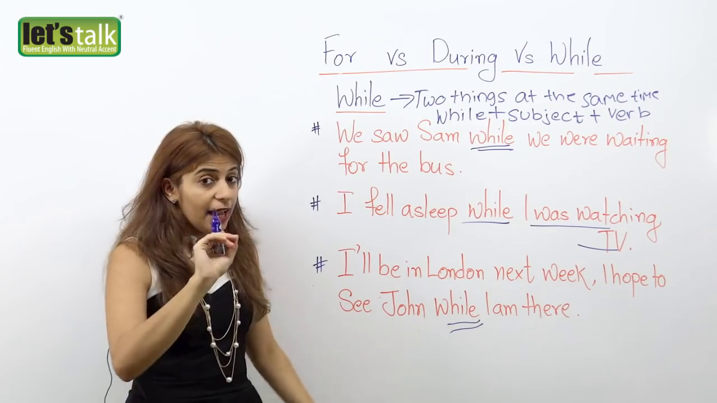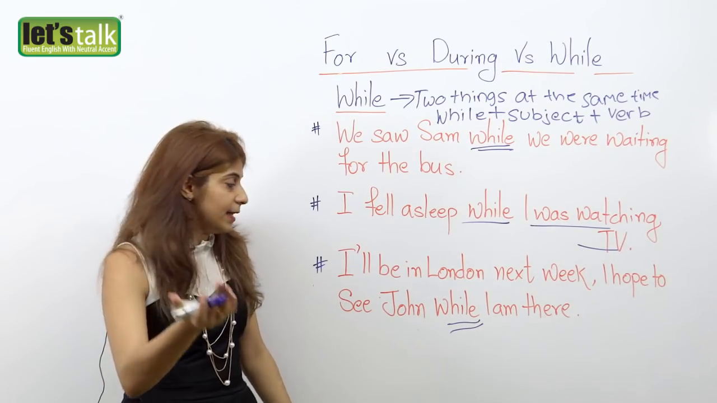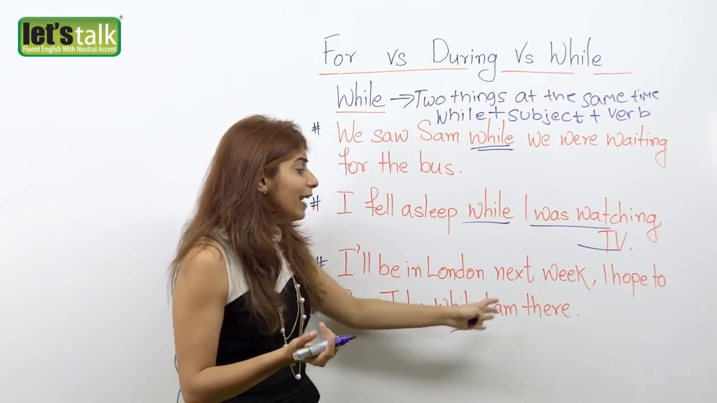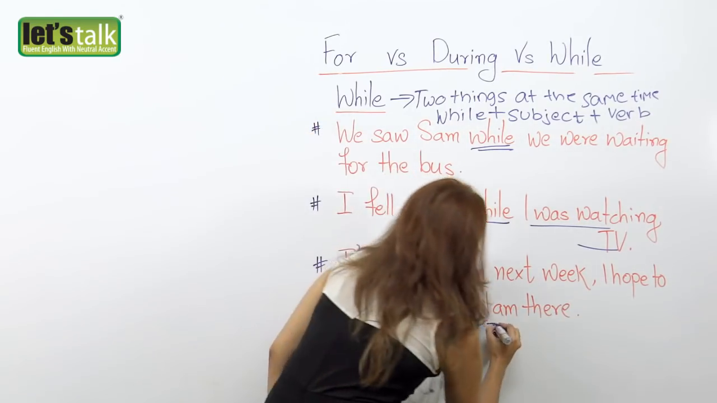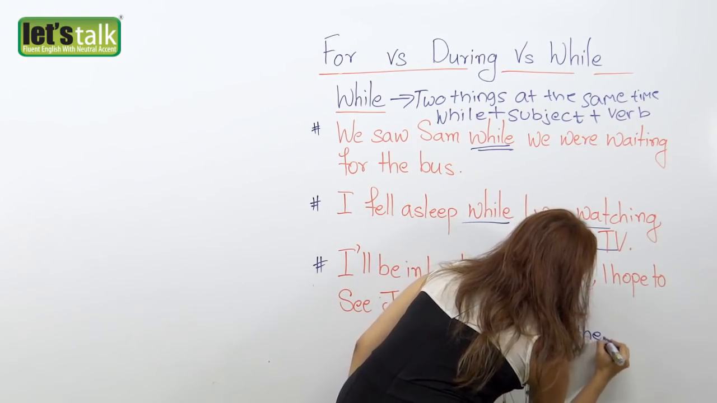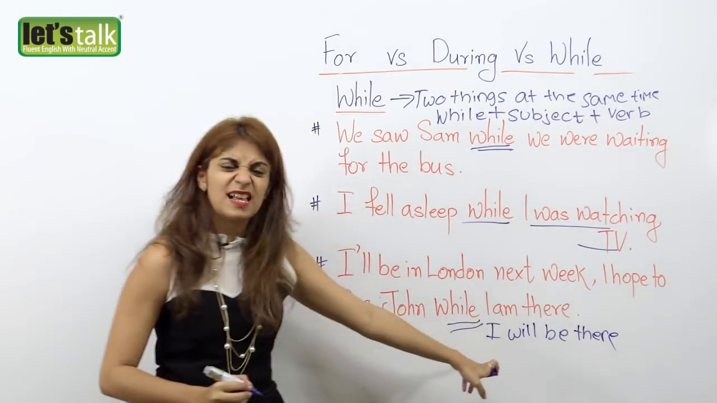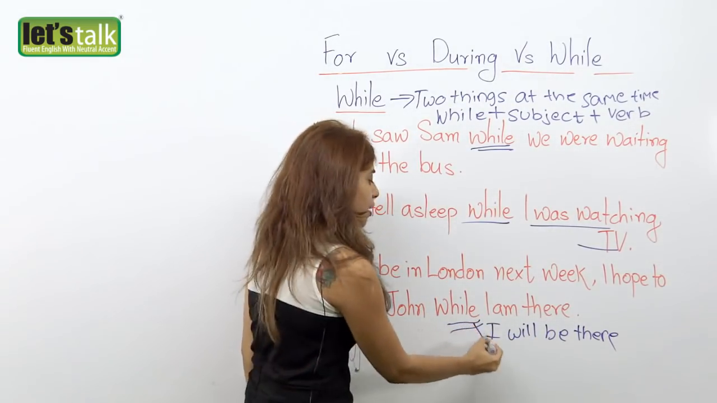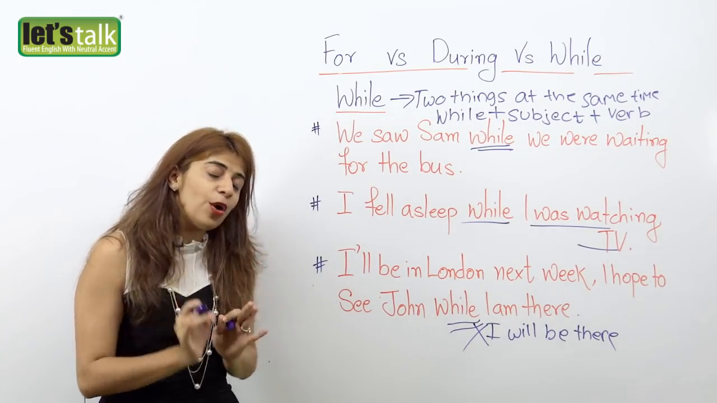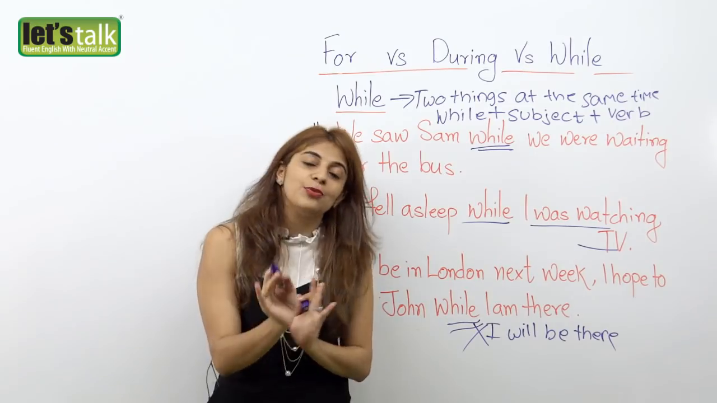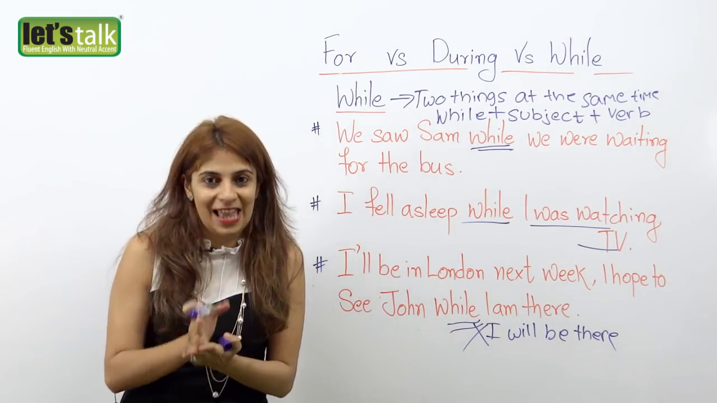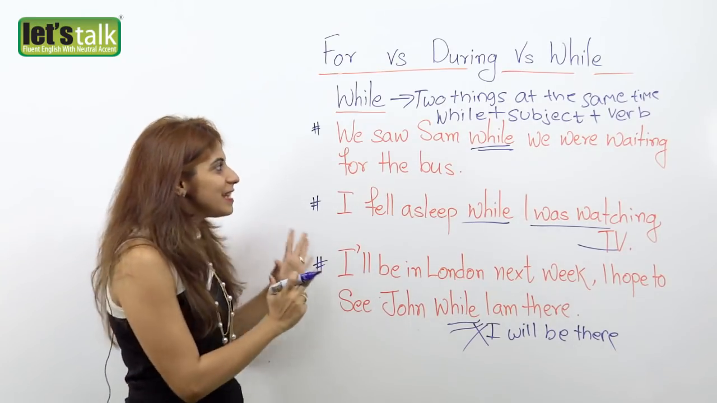Now if I used the future tense, like, I'll be in London next week, I hope to see John while I will be there. Does that sound correct to you? Well, no. That is absolutely incorrect. So make sure when you are talking about the future and you use the preposition while, you always use the present tense. I hope this is clear to you.